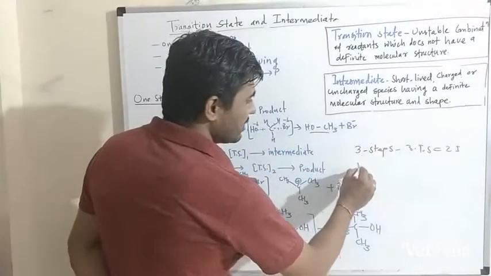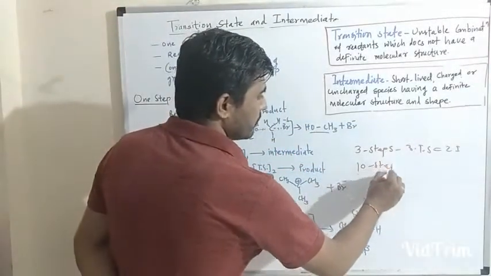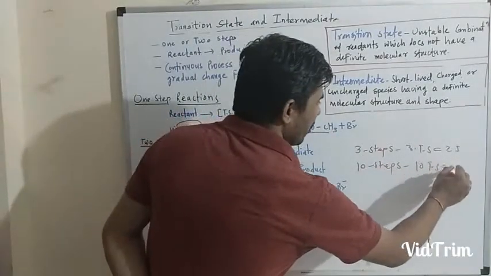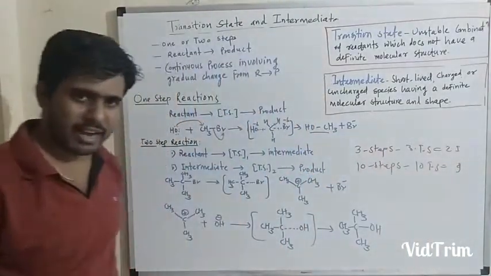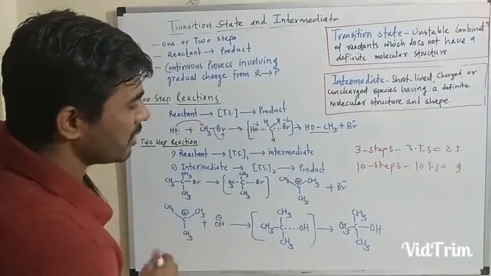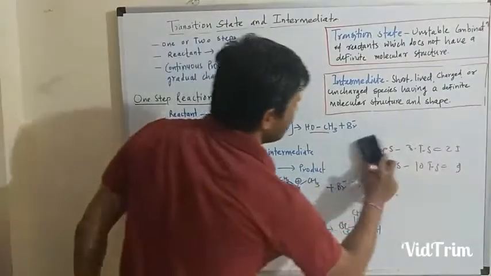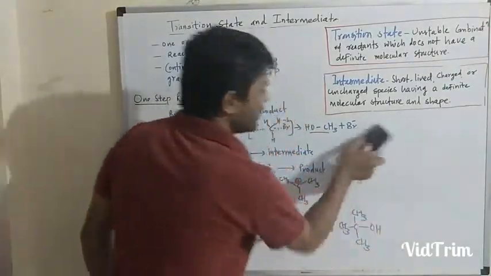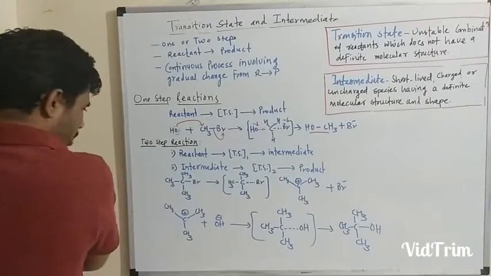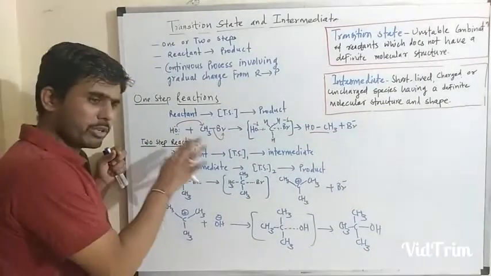Similarly, if the reaction has 10 steps, then it has 10 transition states and the total number of intermediates is 9. So in this way we can calculate the number of transition states and intermediates in a particular reaction depending upon the number of steps. So let us consider an example of a two-step reaction.